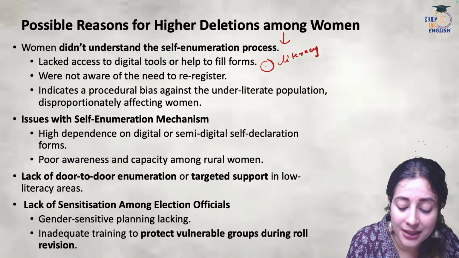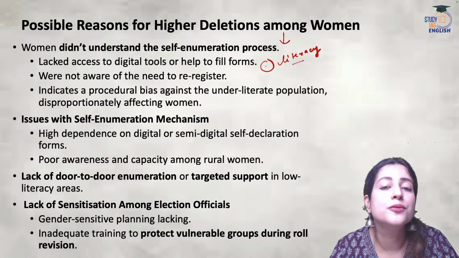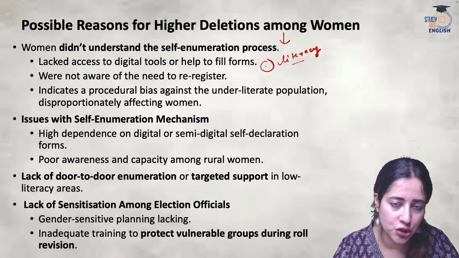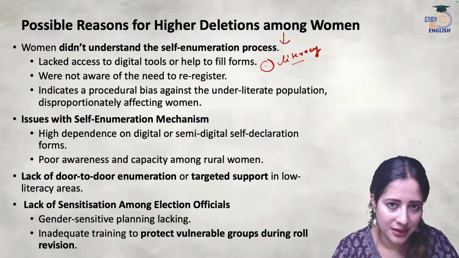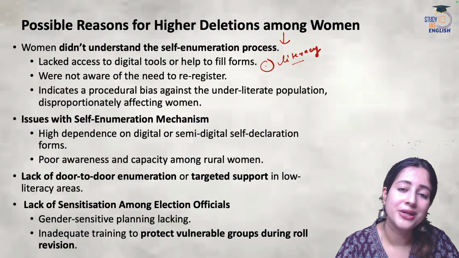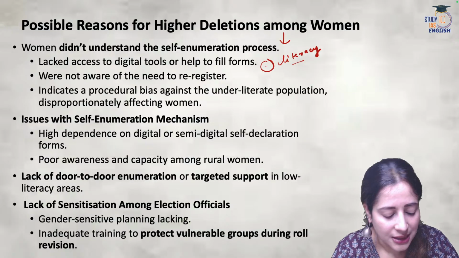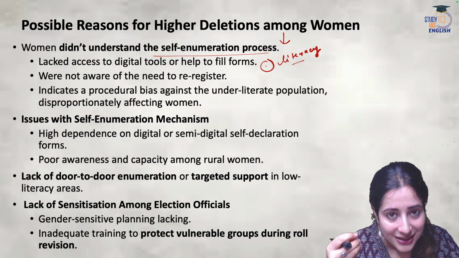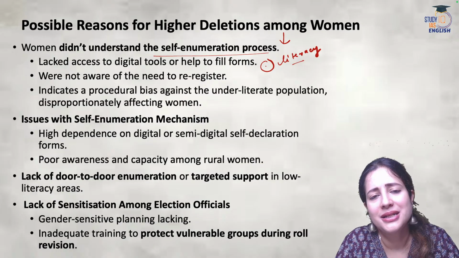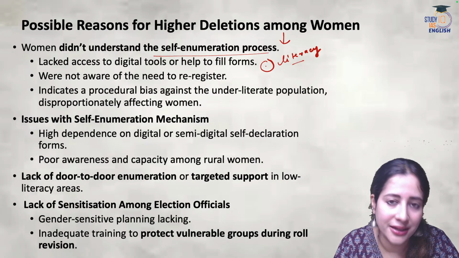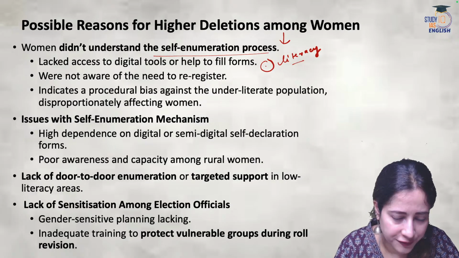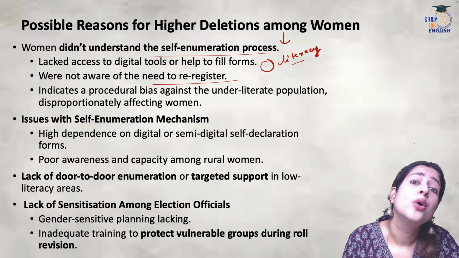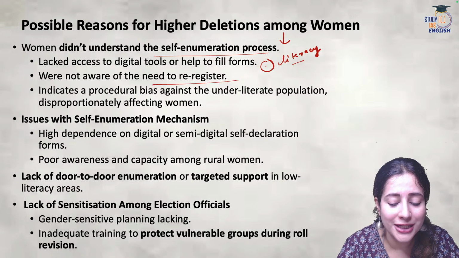Now let's understand, Bihar is one of the states which has the lowest women's literacy as compared to men. Even the adult sex ratio, the number of women per thousand men, has not improved as compared to the national average in the last 10 years. So what happens now? Women do not understand the process of enlisting themselves because most of these registrations are now being done online or hybrid, online plus offline. Since these women are not literate, they did not understand that they need to once again register themselves for new elections.